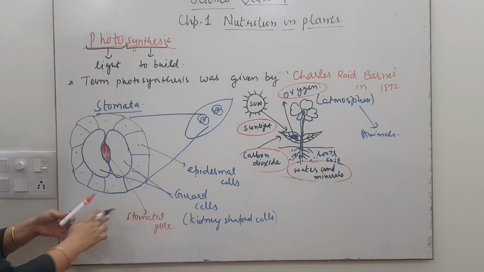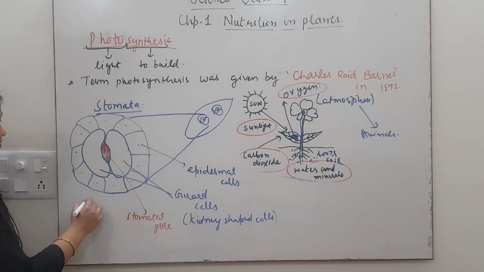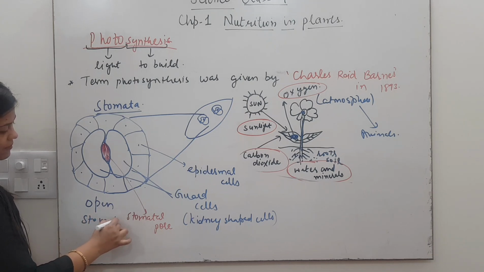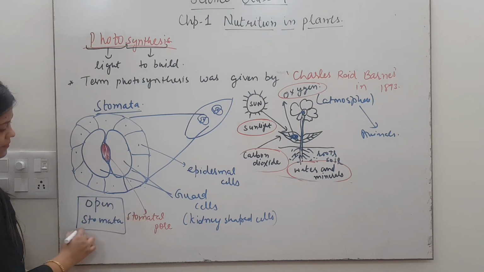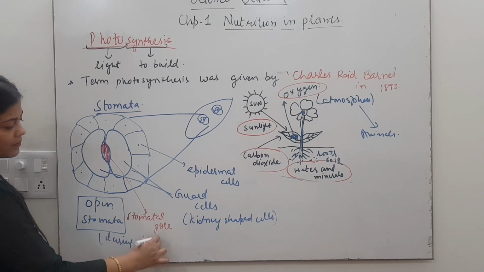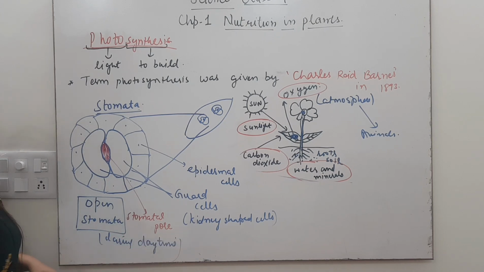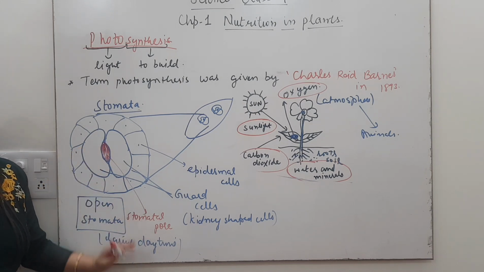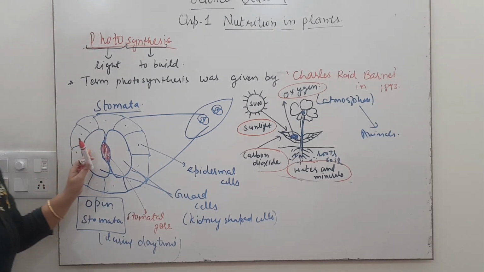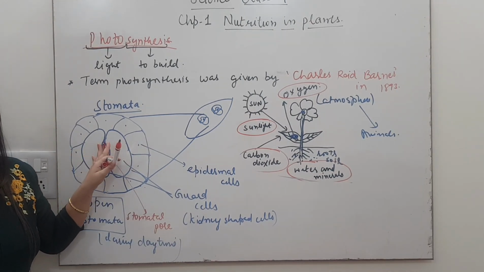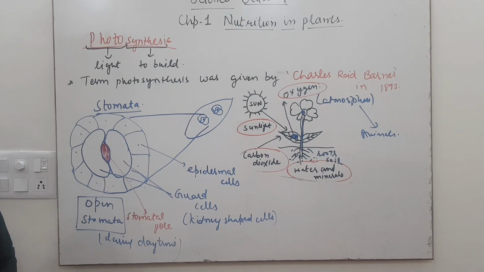So this structure which I have shown here is the open stomata, generally during daytime. Clear? So these stomata are open, and that is why this is called open stomata. If the question comes that you have to draw the diagram of open stomata, then you can draw it like that. Now we will see the diagram of closed stomata.